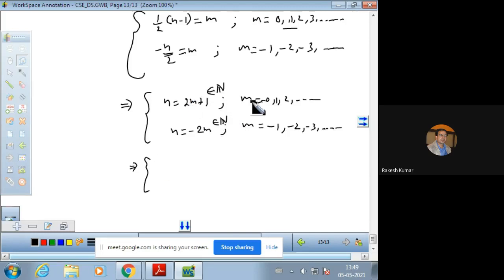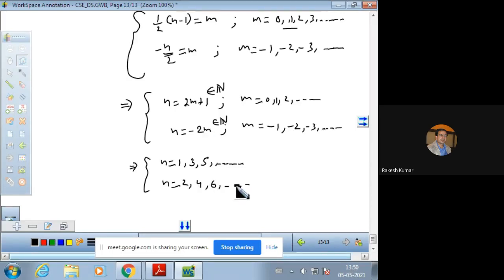When m is 0, put 0 here, you will have n is equal to 1. Put m is equal to 1, you will have n is equal to 3. When you put m is equal to 2, 2 2s are 4 plus 1, you will have 5. So you will have 1, 3, 5. And when you put -1, you will have 2. When you put -2, you will have 4.